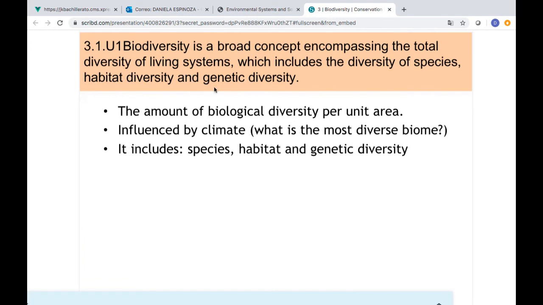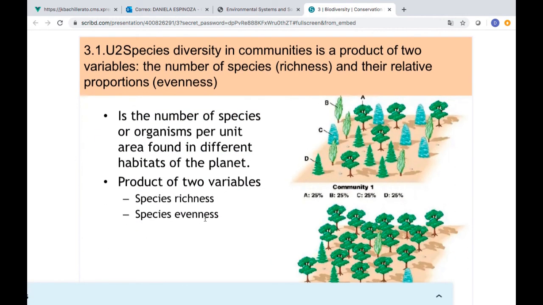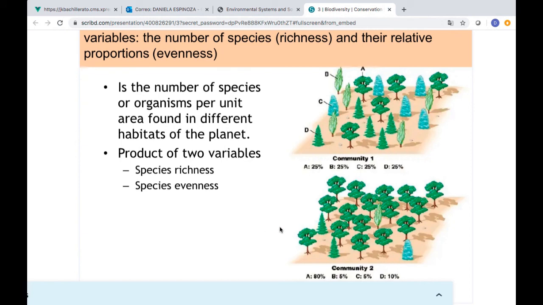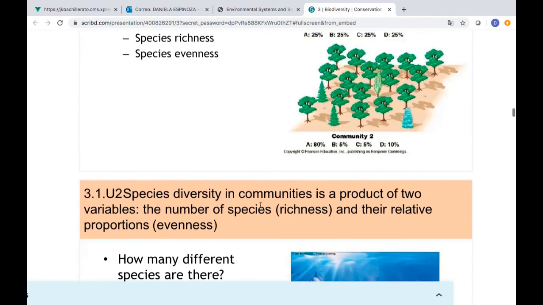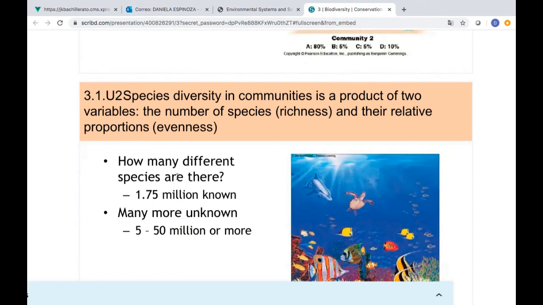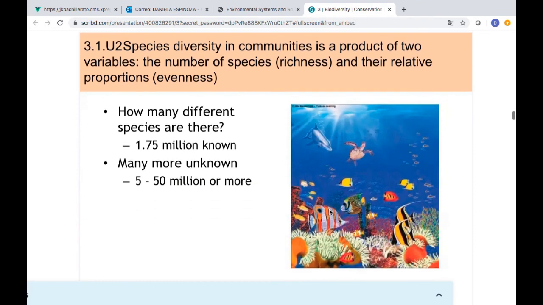So again, biodiversity is the amount of biological diversity per unit area. It is influenced by climate. That's why we have 7 or more biomes, and it includes species, habitat, and genetic diversity. Again, as a review, we have species richness when we have many different species in one place, and species evenness when we have more than one species in one place, but with the same amount of each different species, right? So, how many different species are there? We have many different species depending on the biome, and many more unknown, like in the deep of the sea, right?